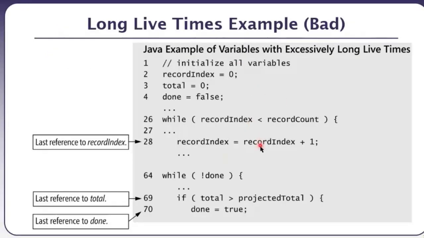Well, an example for counting the lifetime for a record index is this variable. Probably this is written in Java. So this is the last reference to record index, and this is the first reference to record index where it is being initialized. It is referred here also, but because we are not focusing on the span right now, we are talking about the lifetimes. We are showing a bad example for lifetimes, poor lifetimes for a Java code. This is the last reference, which is line number 69, and last reference to the done is line number 70. Okay, whereas the first references are here, line number 2, line number 3, and line number 4.